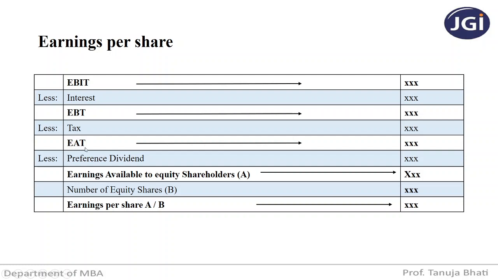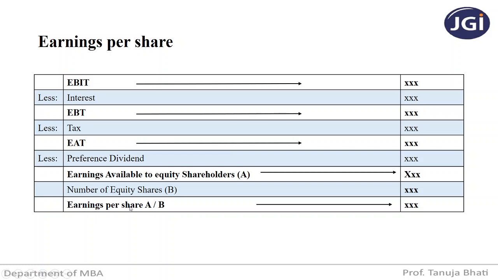After earnings after tax, we know that whatever earnings is available with the firm, after giving out to the outsiders, it has to first give dividend to the preference shareholders, and whatever is remaining after giving the preference shareholders belongs to the equity shareholders. We already are aware of this. So earnings after tax less preference dividend will give you earnings available to equity shareholders. But here we want to calculate earnings per share. So we also require the number of equity shares.